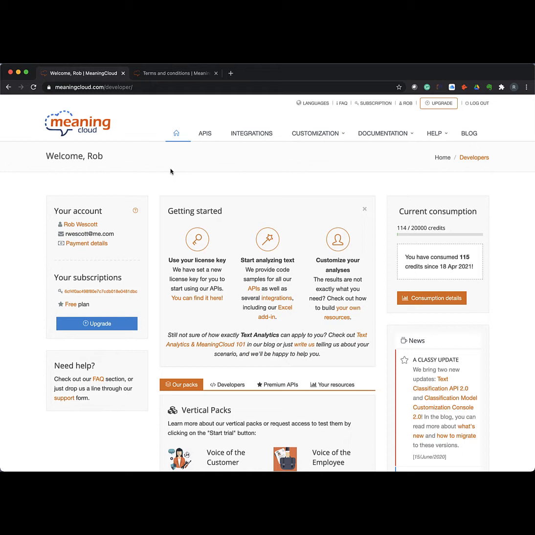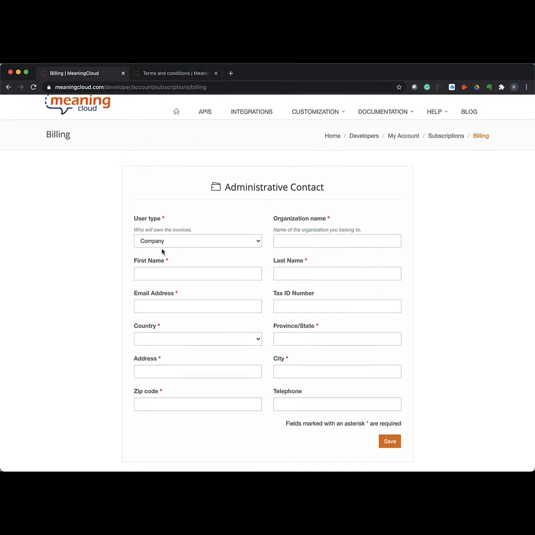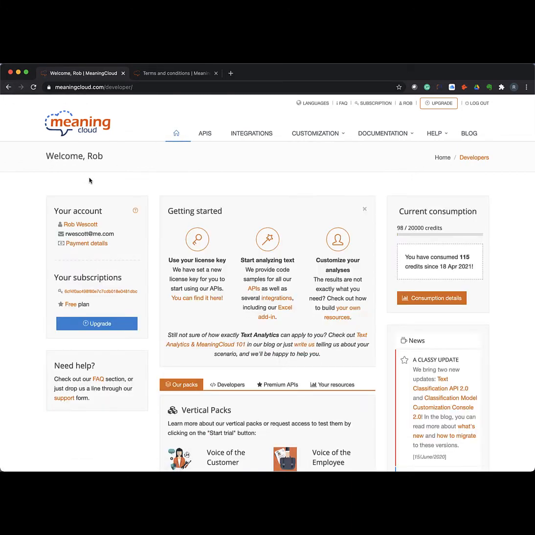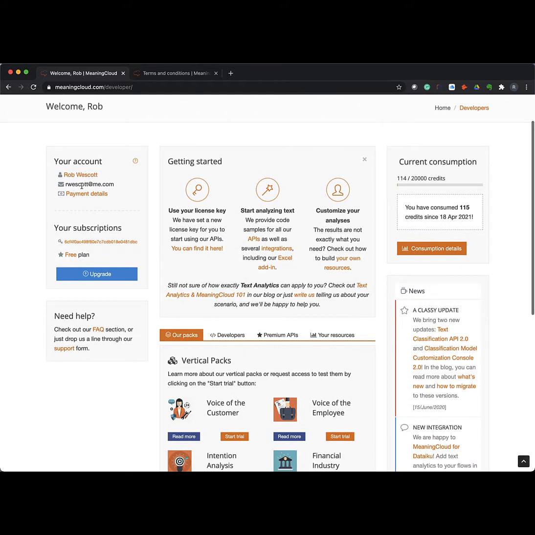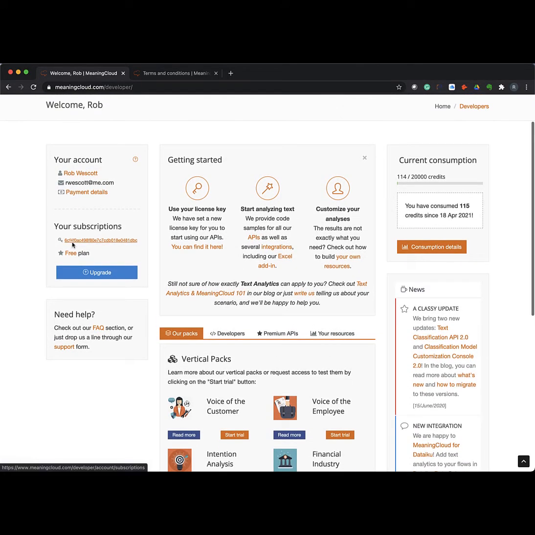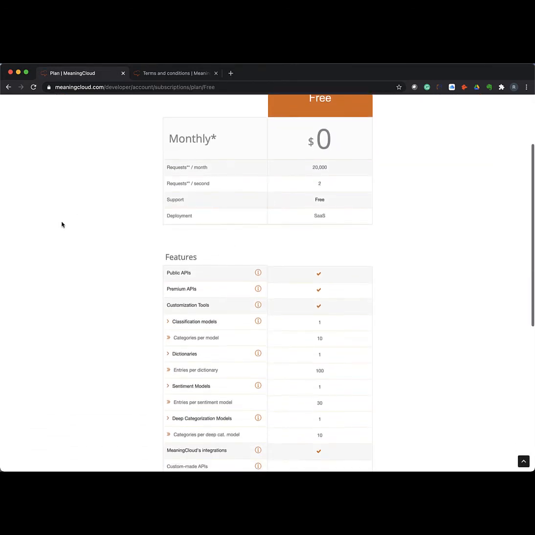To the left, you'll see your account information and where you can enter your payment details if you decide at some point, or if you outgrow the free account, you can enter your information there and pay with a credit card. But we're not going to do that today. You can go ahead and use the free account all you would like without doing that. There are some limitations, so I'm going to pull up what the free account has. So here we go. Let's start at the top.